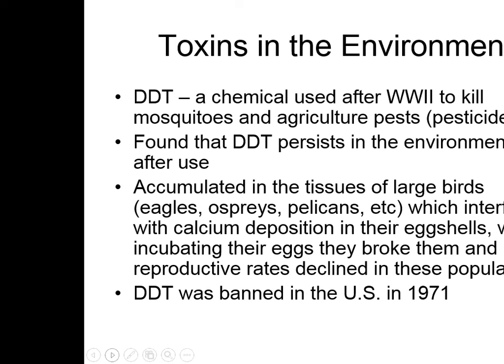It was a chemical used after World War II to kill mosquitoes and agricultural pests. It was a pesticide. We found that DDT persists in the environment long after it's used. It accumulated in the tissues of large birds, which interfered with calcium deposition in their eggshells. And when they incubated their eggs, they broke and the reproductive rates declined. It was banned in 1971 because of these effects.